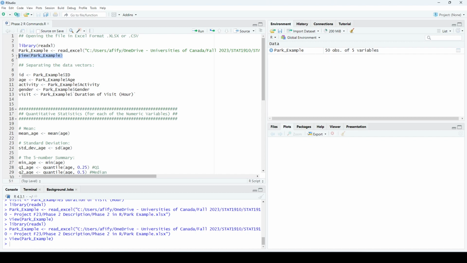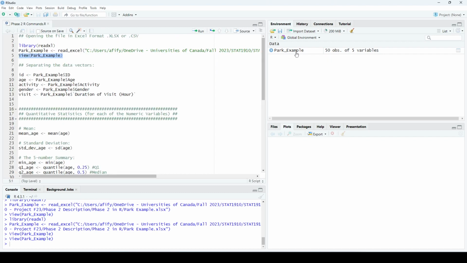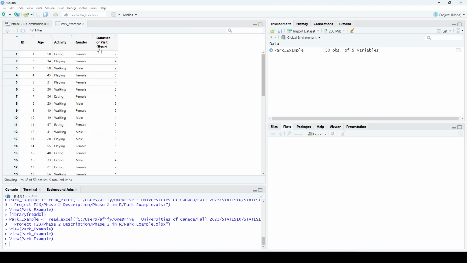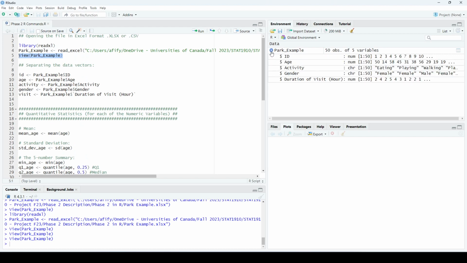You can either run View(park_example) and it will open it here, or you can click on the data frame from the environment. So if I click on it, it's gonna open it again from here as well. Okay, so this is if I click the dataset. If you click the blue arrow beside the dataset, it's gonna expand a menu with all the variables. So this dataset, it says 50 observations of 5 variables. So these are the 5 variables.